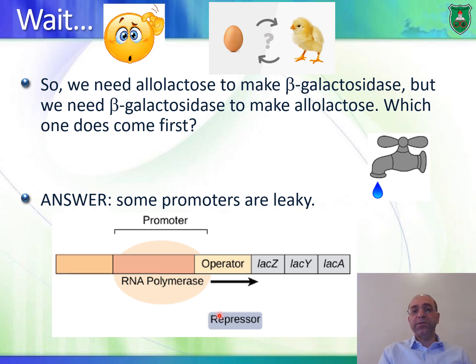So even though there is no lactose or allolactose, you can have the operator free of the repressor, because the interaction between both is reversible. So yes, in the absence of allolactose, most of the repressor is bound to the operator, but it can be released, allowing the RNA polymerase to bind to the promoter, initiating transcription, producing little beta-galactosidase.